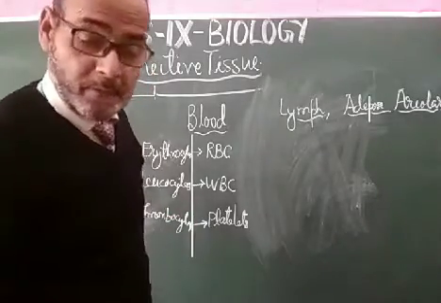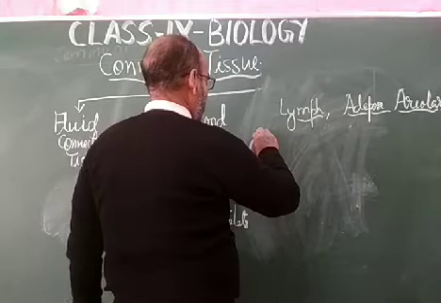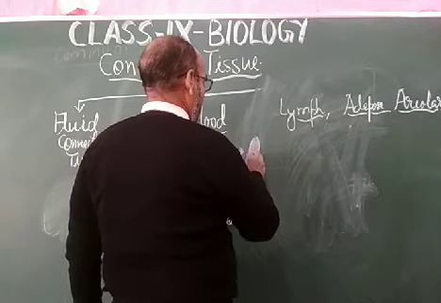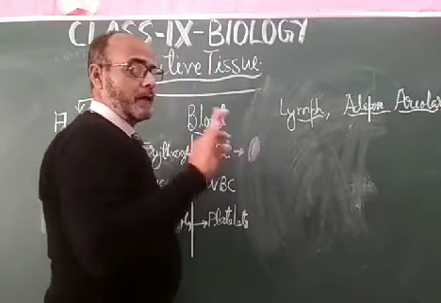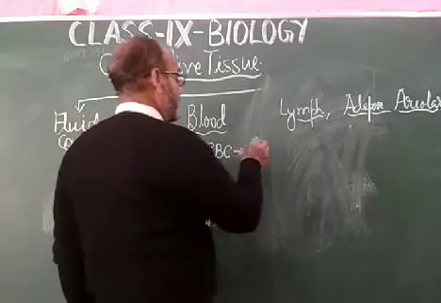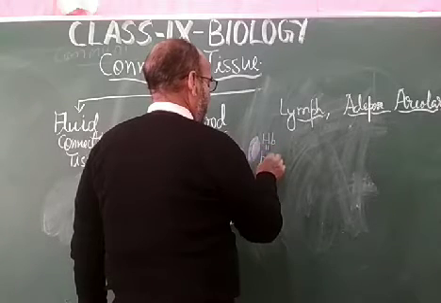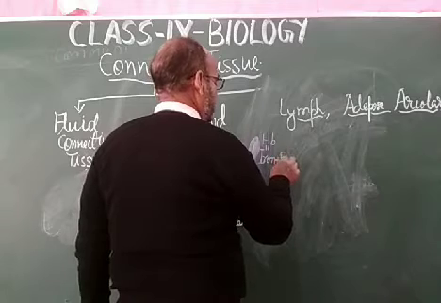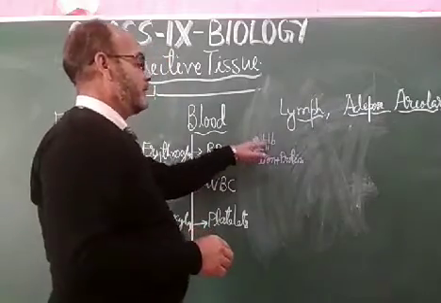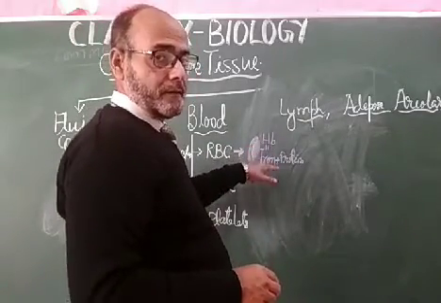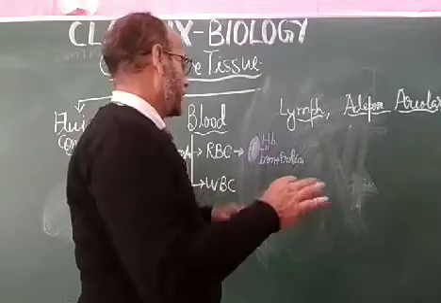Dear student, as far as the shape of RBC is concerned, RBC has a biconcave shape, and RBCs don't have a nucleus. They contain hemoglobin, Hb, that is the combination of iron plus protein, and they carry oxygen and carbon dioxide, which get transported from one place to another in the blood vessels.